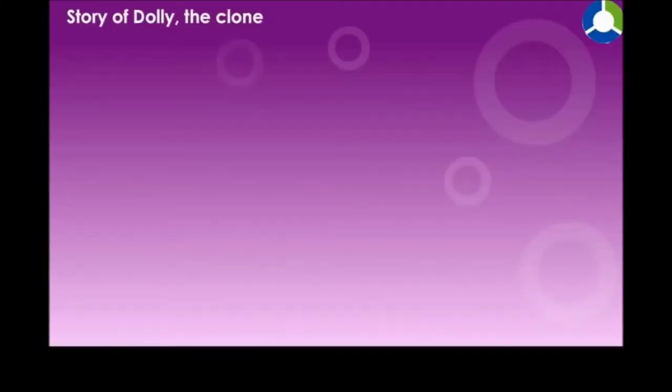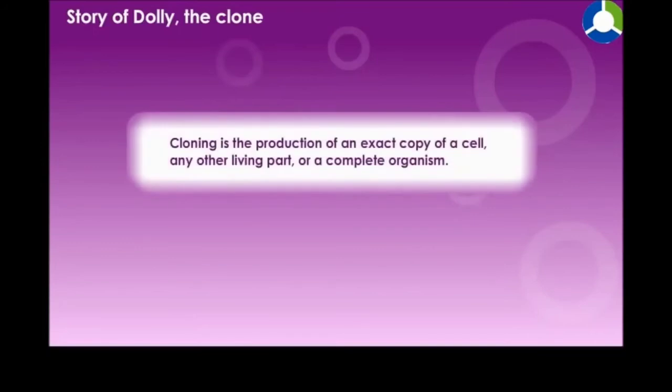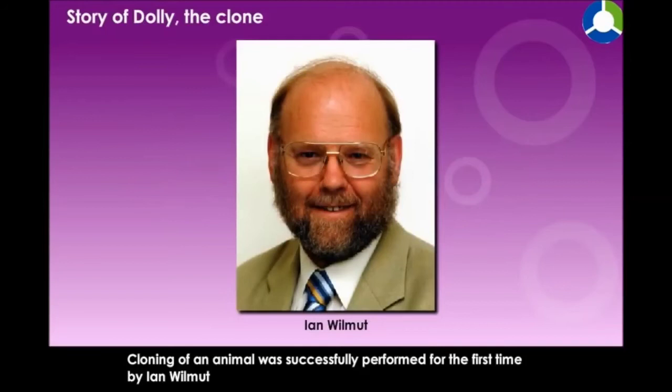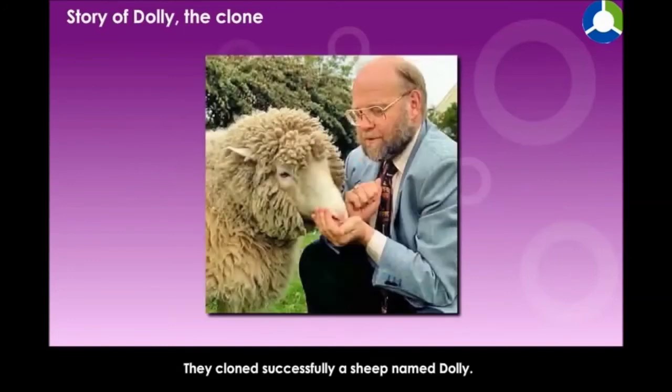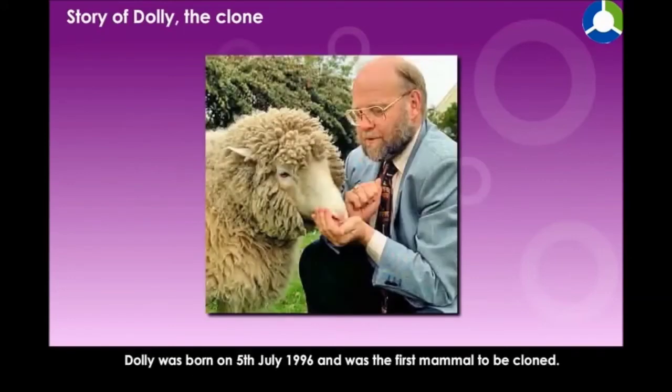Now let us see what is cloning. Cloning is the production of an exact copy of a cell, any other living part, or a complete organism. Cloning of an animal was successfully performed for the first time by Ian Wilmot and his colleagues of the Roslin Institute in Edinburgh, Scotland. They cloned a sheep named Dolly successfully. Dolly was born on 5th July 1996 and was the first mammal to be cloned.